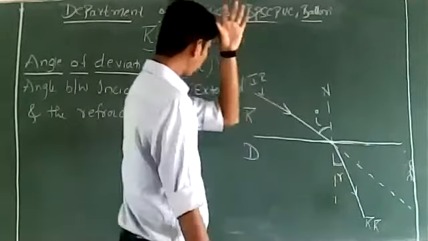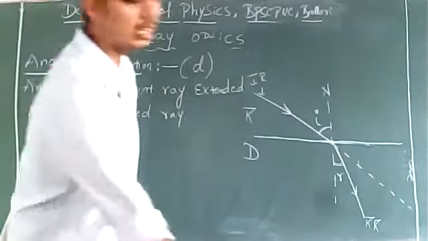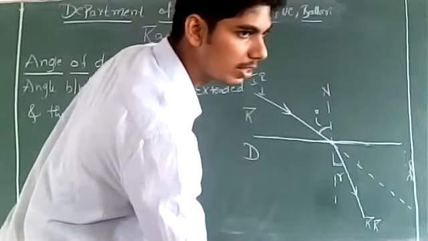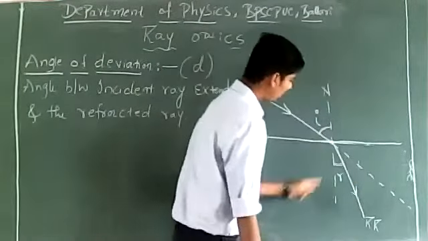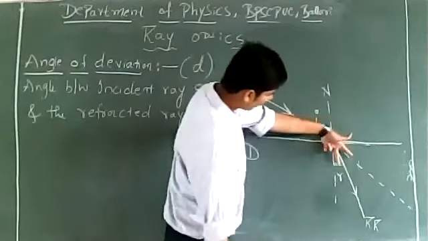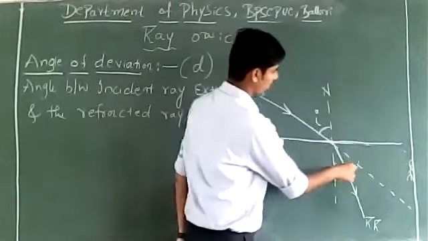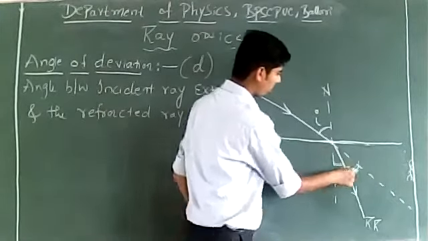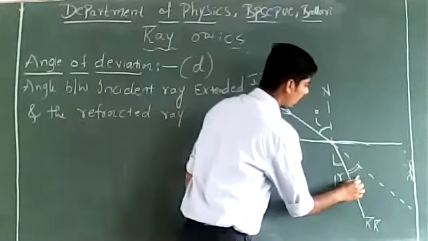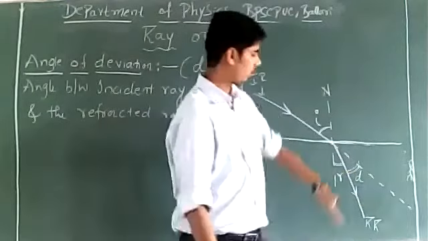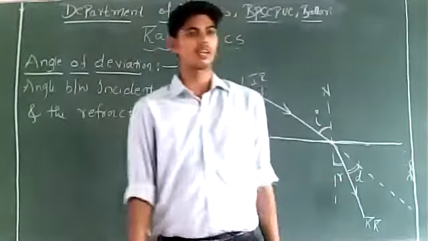Angle of deviation is the angle between the incident ray extended and the refracted ray. This is the incident ray extended and this is the refracted ray. There is some angle between the incident ray extended and the refracted ray. This angle is called the angle of deviation. We need to calculate the angle of deviation.